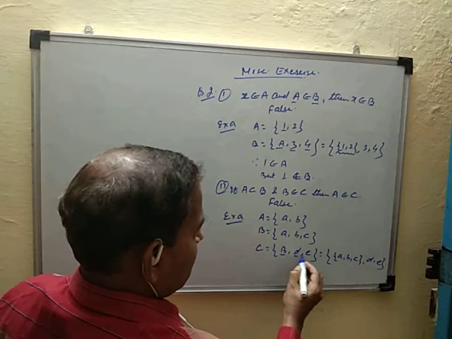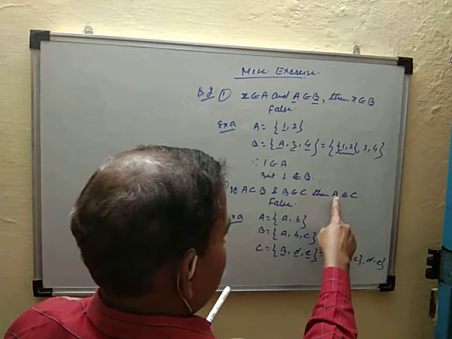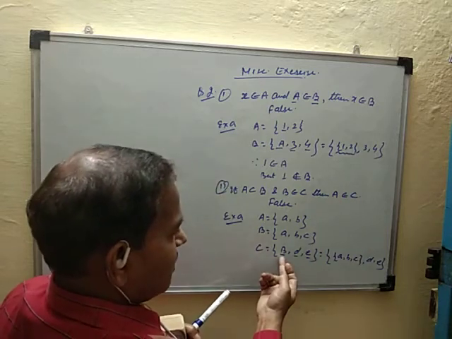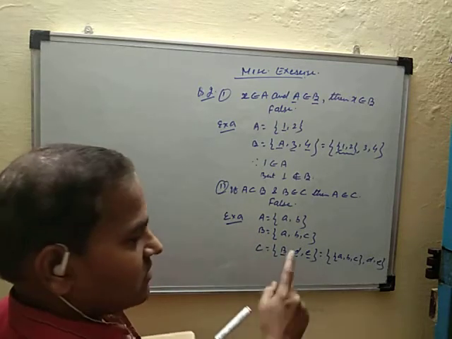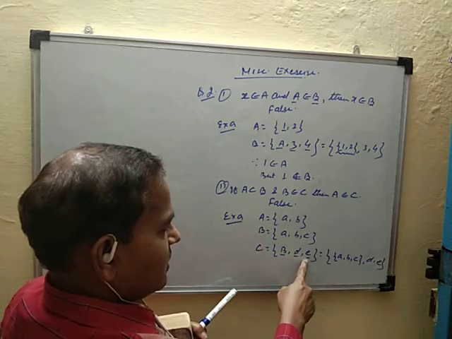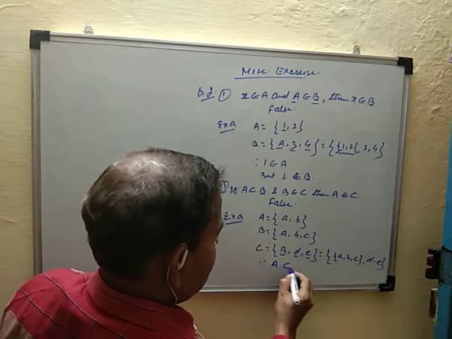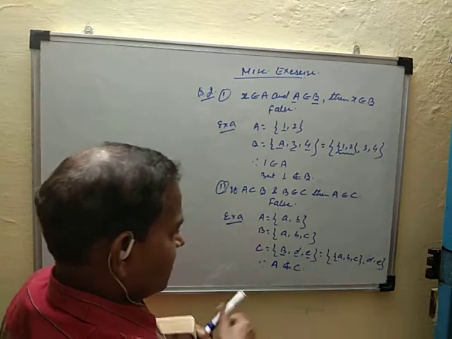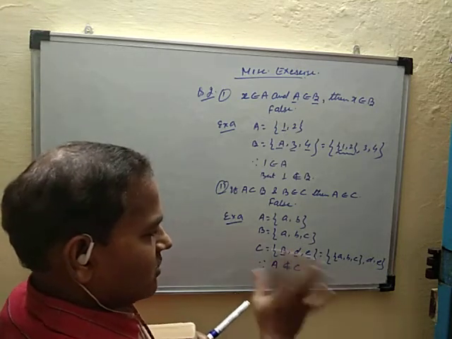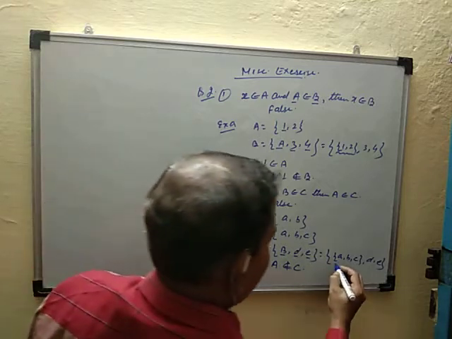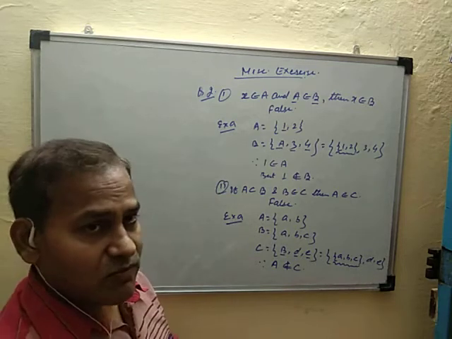There are three elements in set C. The question is, does A belong to set C? No, A is not an element of C. Set C has three elements: B, D, E. So A does not belong to set C. B belongs to set C, D belongs to set C, E belongs to set C, but A does not belong to set C. {a, b, c} is one element. So this statement is also false.